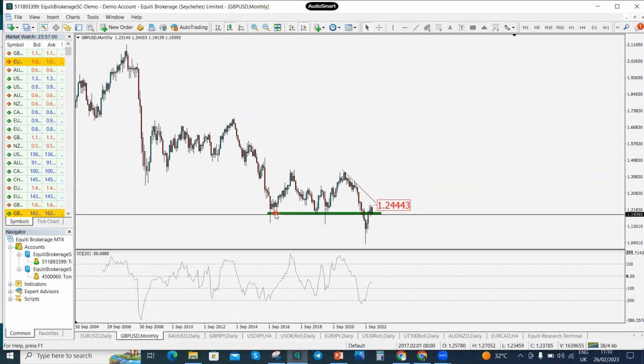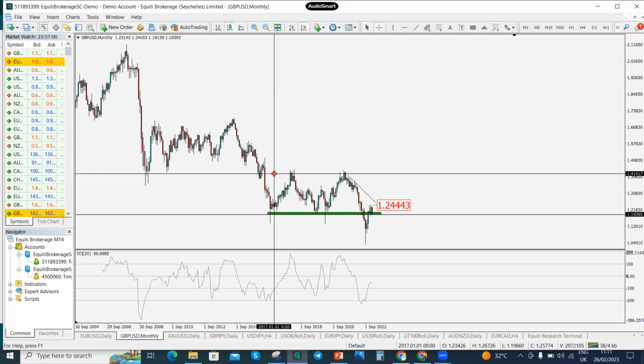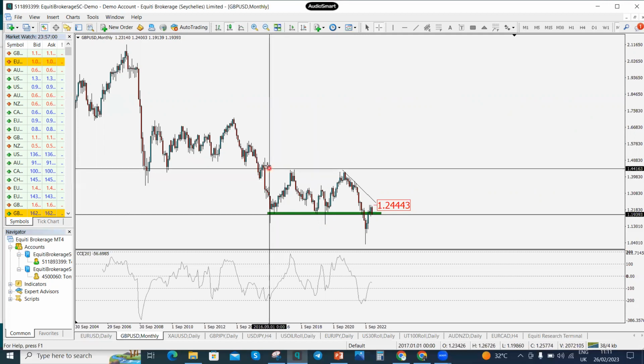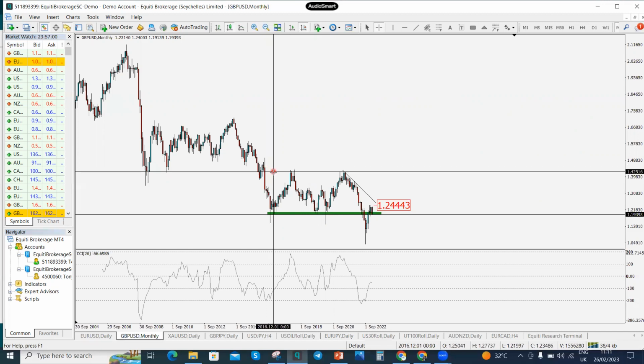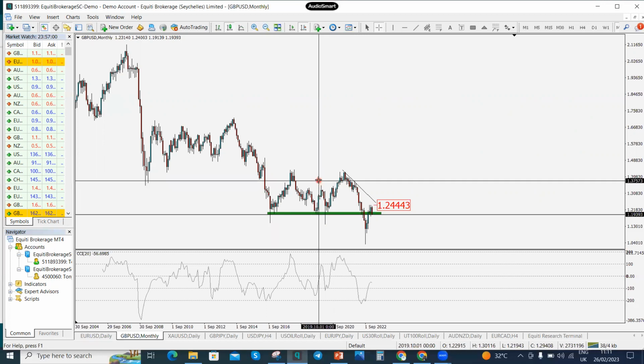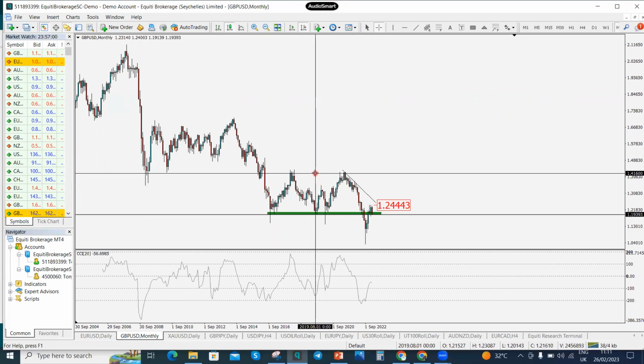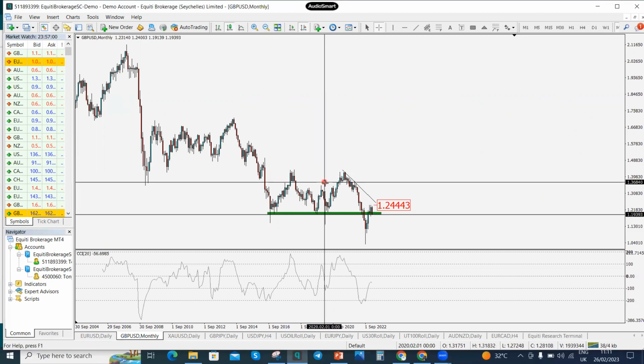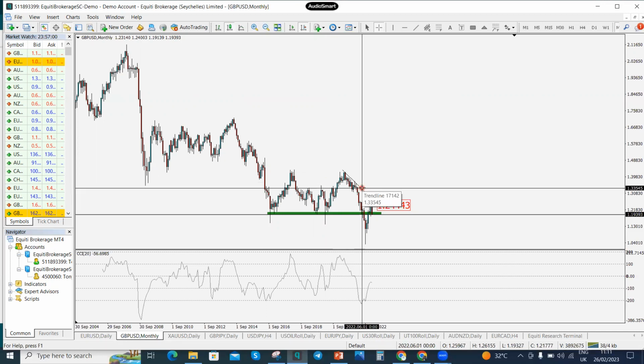But then here was a support tested 3 times. Here was a support. That same zone was a support. It was a support again. Let me tell you the dates. This is sometime in 2017. Before 2017, it had tested that zone in 2016, 2017, and then the same 2017 twice. And then in the year 2019, it tested that same zone twice. And fast forward to 2020, it tested the zone once, twice as well, before the break of structure.